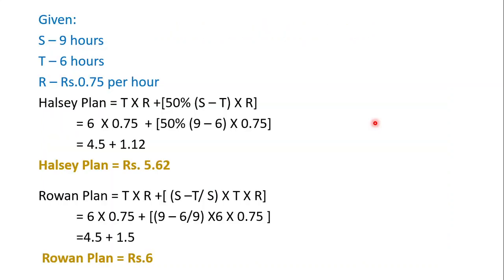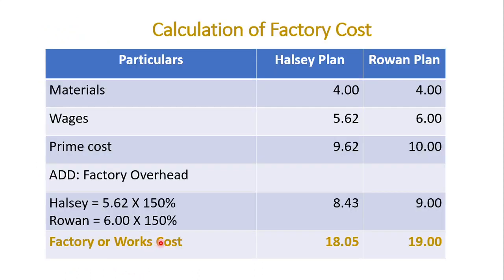See, this we have calculated here. Under wholesale plan 5.62, under Rowan plan 6. That we need to write here. So if we add materials and wages, we will get prime cost, that is 4 plus 5.62 is 9.62, and under Rowan plan 4 plus 6 is 10.